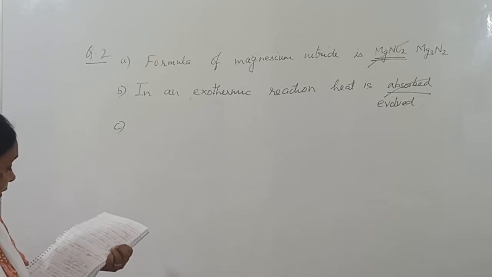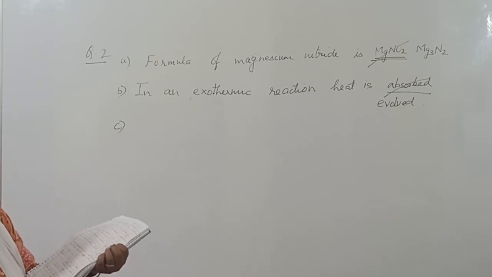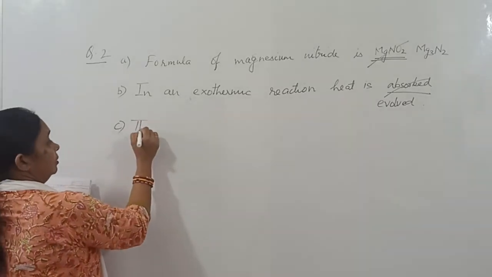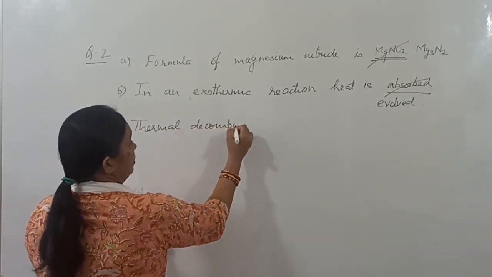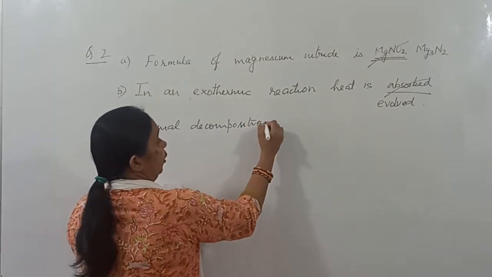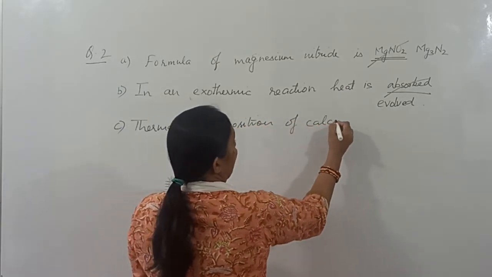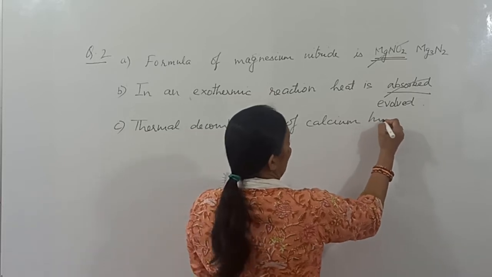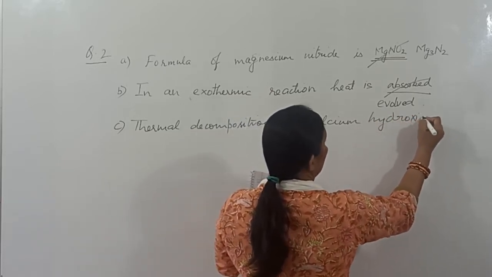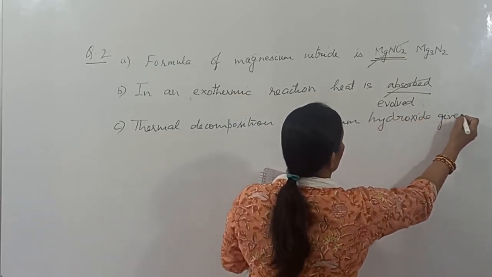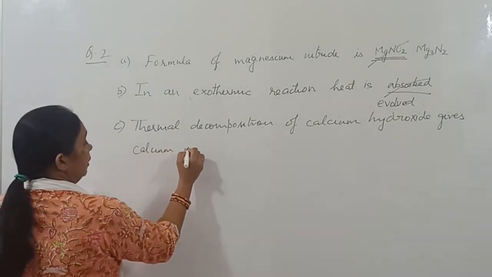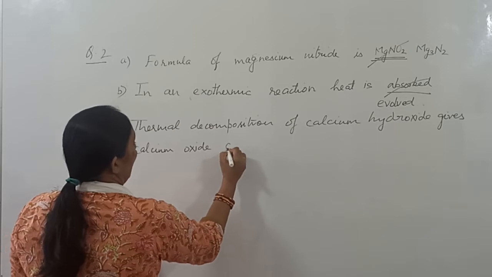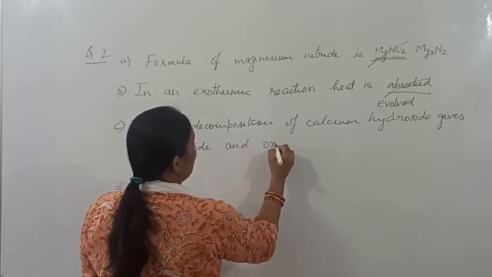Then the C part of question 2 is: thermal decomposition of calcium hydroxide gives calcium oxide and oxygen.